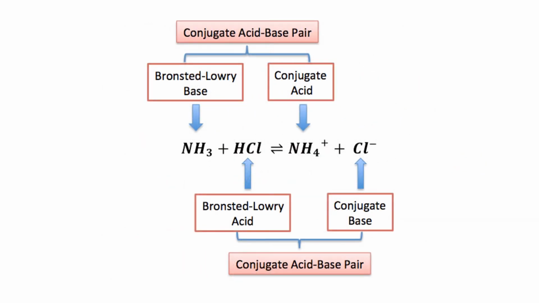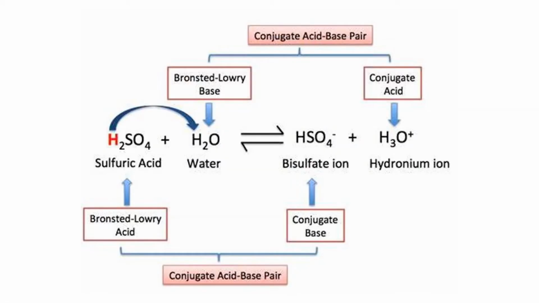Now next thing, the conjugate acid base pair will be like Bronsted-Lowry base and conjugate acid. If it is a base, it will have a conjugate acid, and if it is an acid, then it will have a conjugate base. So here is another example.